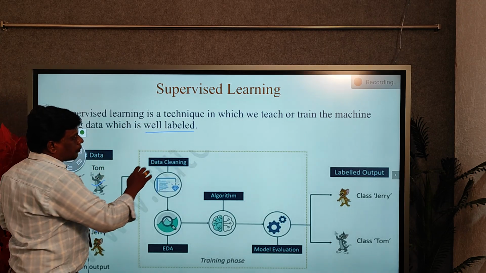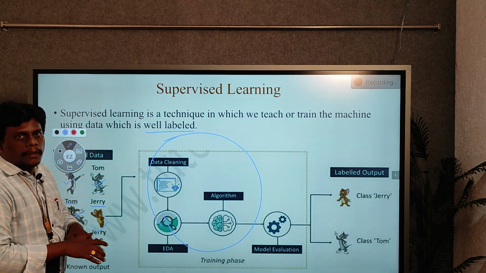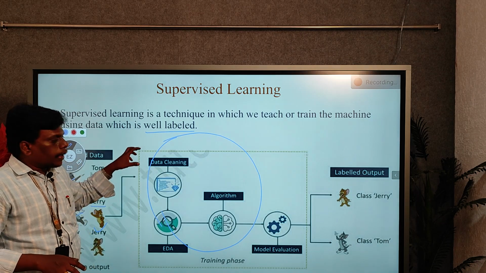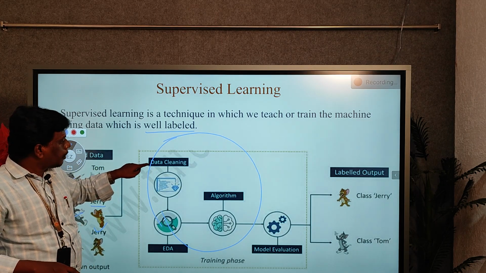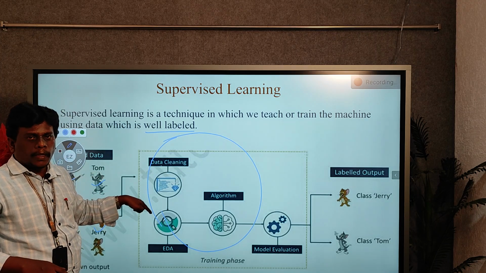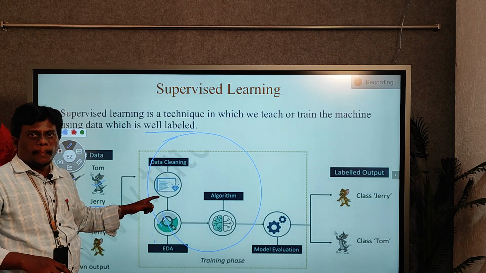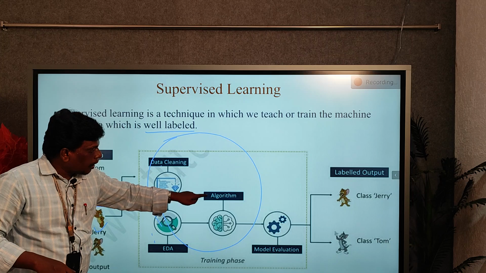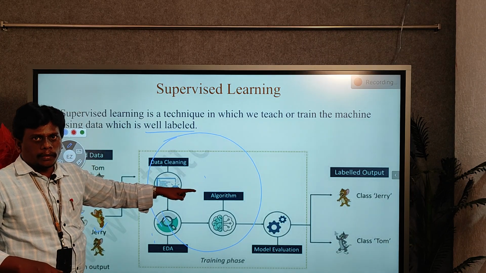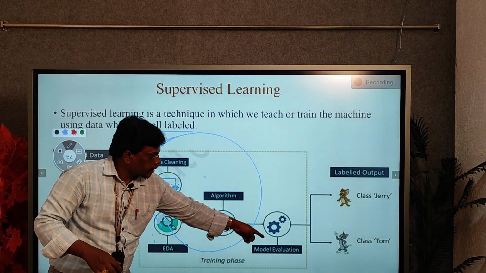In the training phase, first it takes the data, and if any noisy information is there, it cleans the data, and finally it understands what type of data you are giving. After exploring the data, by using a machine learning algorithm, it takes the training, and after training it creates a model.